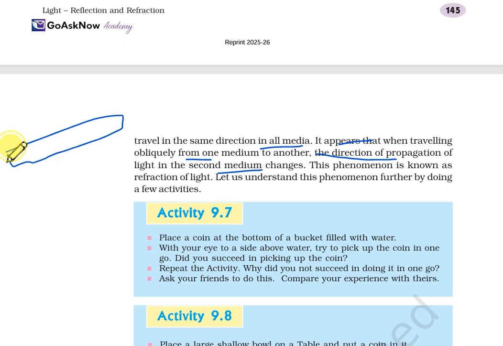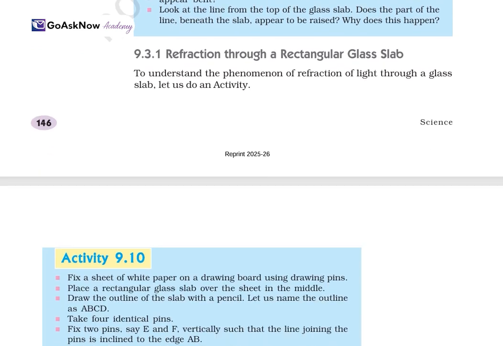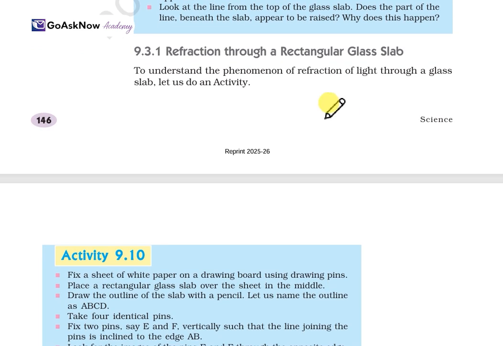Suppose we have one glass slab. Earlier we saw that light simply comes and gets reflected like this, which was a simple reflection of light. But here, when the light is passing through, it changes the medium, from rarer to denser, and this particular thing is known as refraction of light. Now, let's look at the refraction of light through the rectangular glass slab that I have told you about.